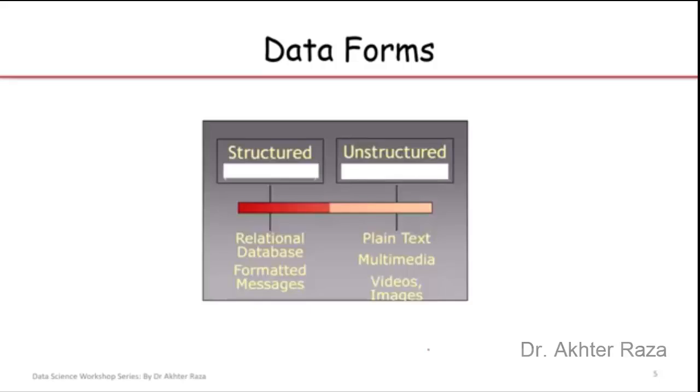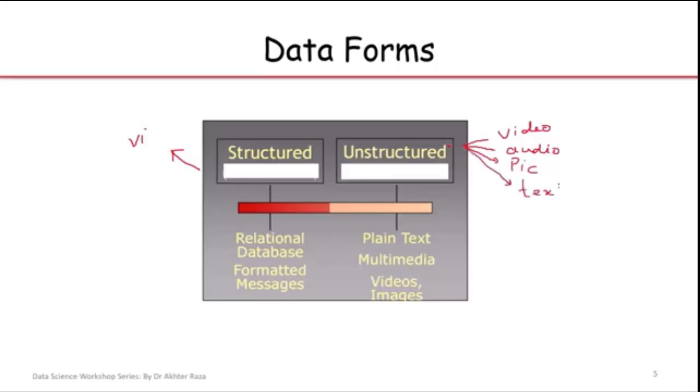Besides the different types of data, there are two forms of data. One is called unstructured data and the other is referred to as structured data. Customer reviews in the form of video, customer reviews in the form of audio, customer reviews in the form of picture or text. All of these reviews are referred to as unstructured data. While in structured data, we have the data in the form of a table, like customer account number, customer age, and the address,